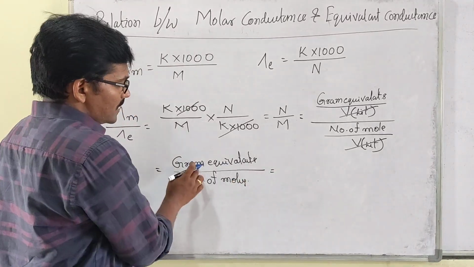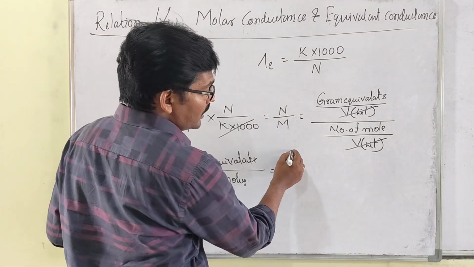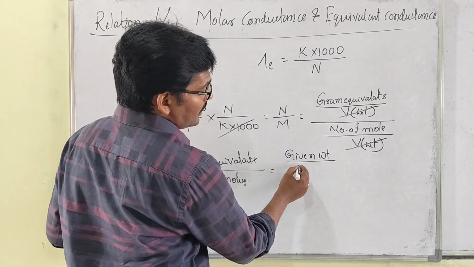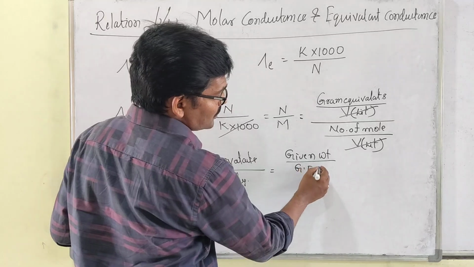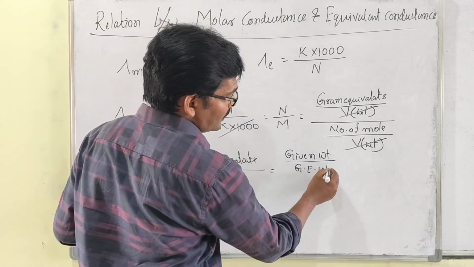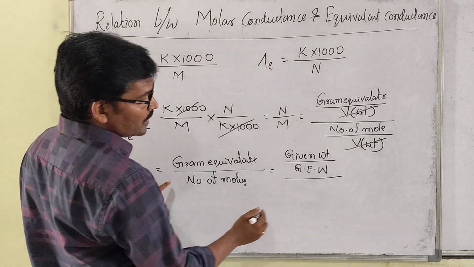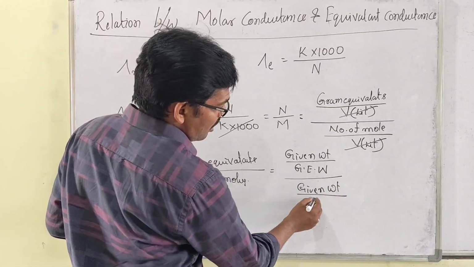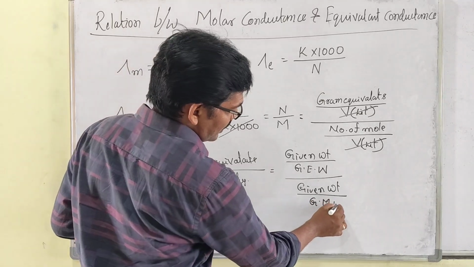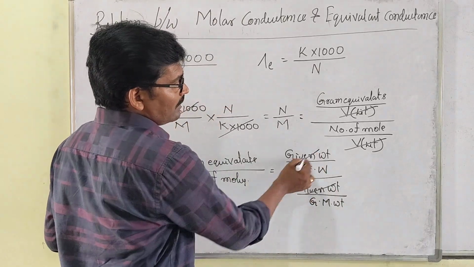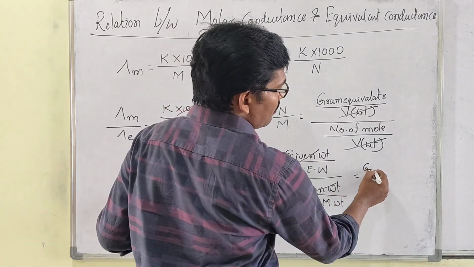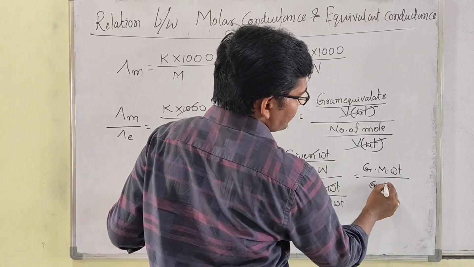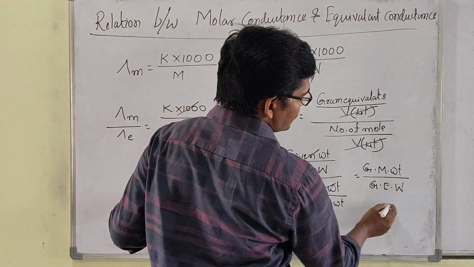Gram equivalence: how can you get it? Given weight divided by gram equivalent weight. Number of moles: given weight divided by gram molecular weight. So given weight cancels. Then you get gram molecular weight divided by gram equivalent weight.